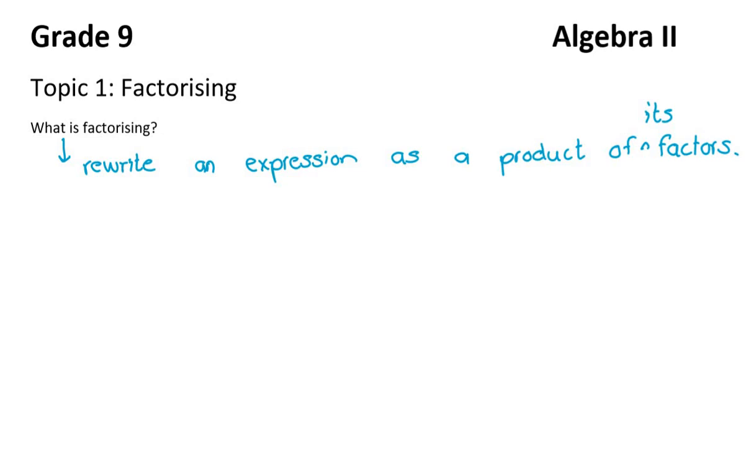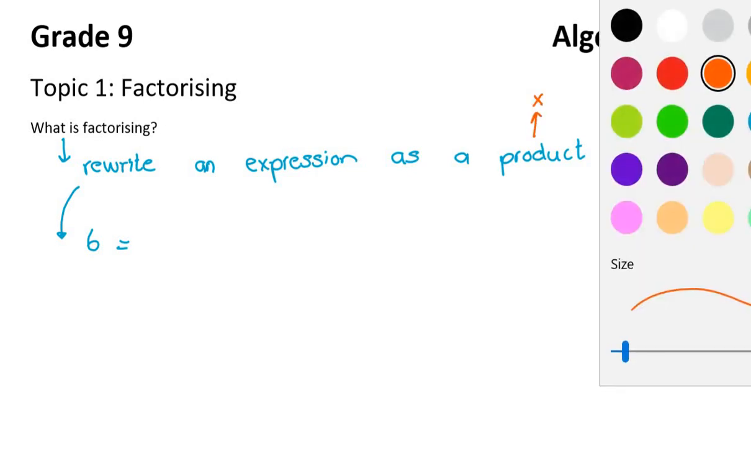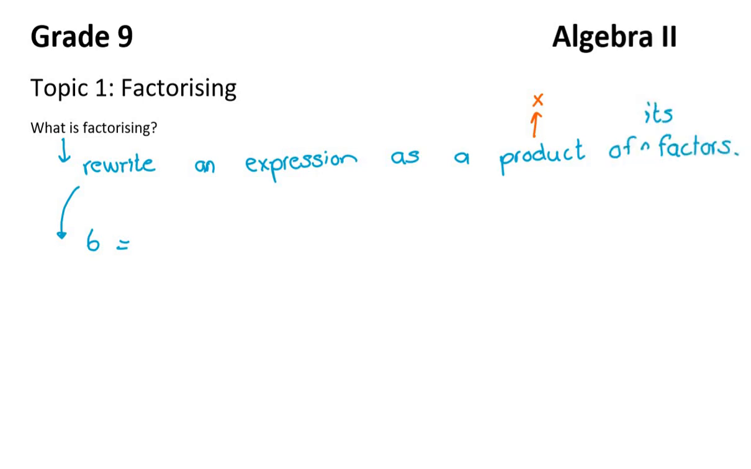Okay, so that kind of means nothing to us right now. So let's look at a silly example. So for example, if you have the number 6. Now, this is really quite a silly example, but how could you rewrite 6 as a product? Now, what does the word product mean? Product means multiply. So how do I rewrite 6 as a product of its factors? Well, what numbers go into 6? I could rewrite 6 as 2 times 3. So I have rewritten 6 as a product of its factors.